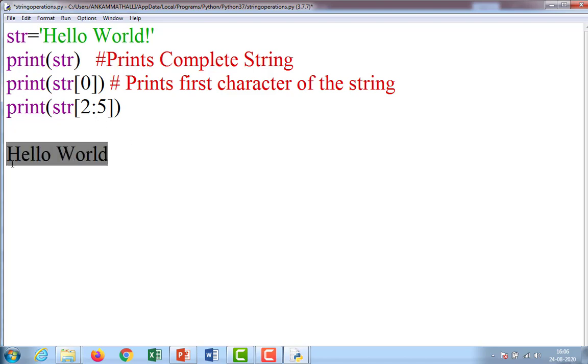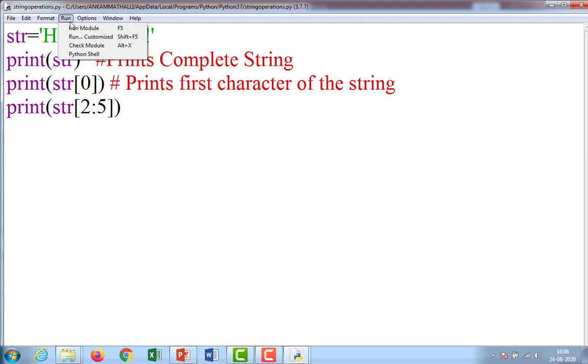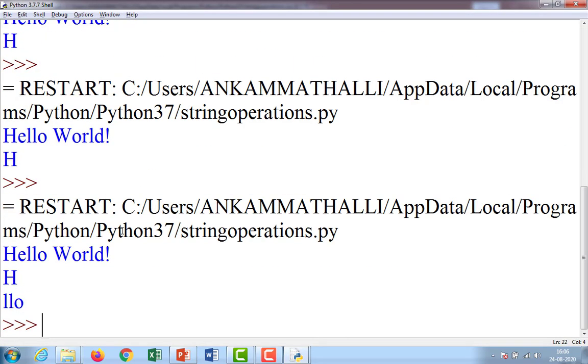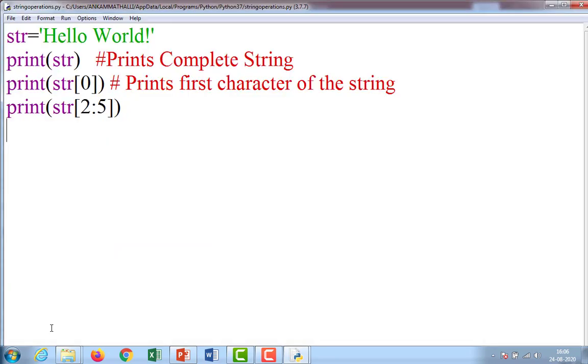Observe. I already saved this, and click on run module or F5. So the output is LLO. What does it mean? It prints from the third character. 2 means third character, because strings start from 0 onwards: 0, 1, 2.